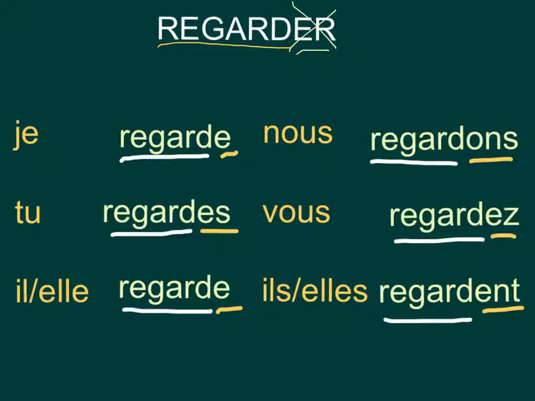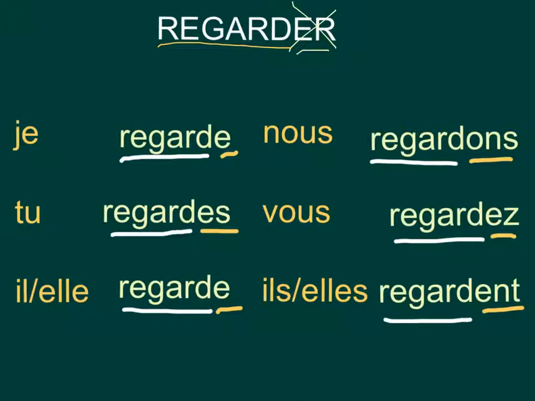Okay? What you may notice is that 4 of the forms sound exactly the same. The je, tu, il, elle, and ils, elles plural all are pronounced regarde. Okay? The only 2 that sound different are nous regardons and vous regardez.